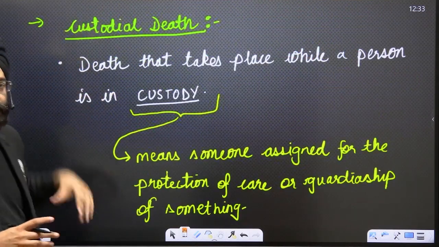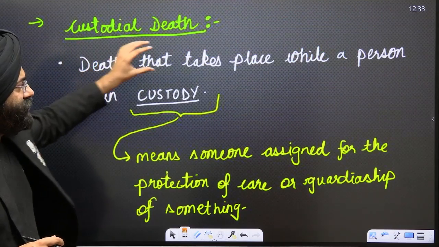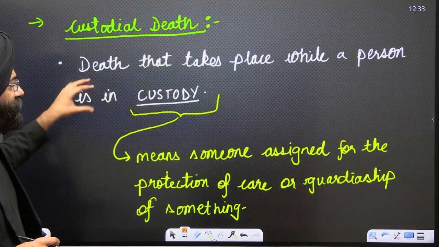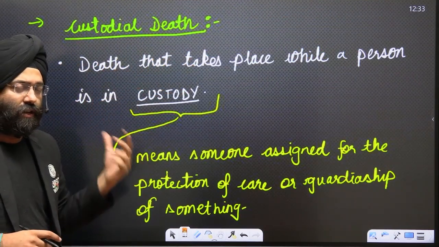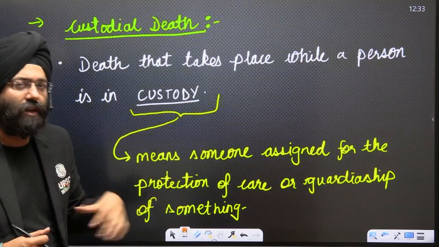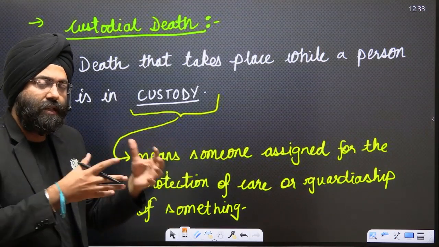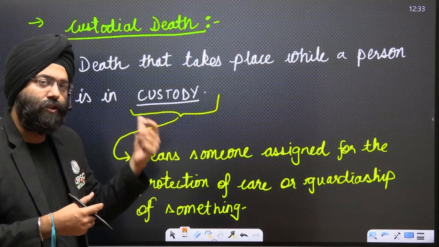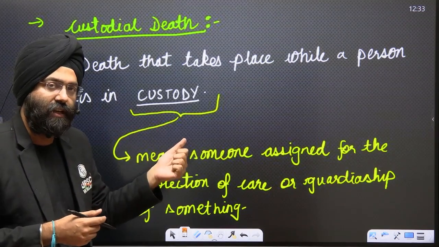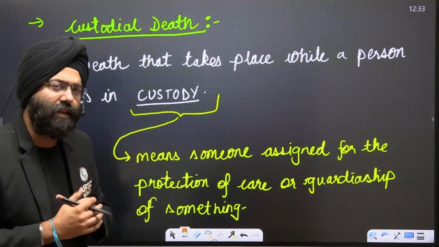What do you mean by custodial death? Death that takes place while a person is in custody, whether it is police custody or judicial custody, which we have to compare. But when a person is in custody and the death takes place, that is custodial death. Now, what do you mean by the word custody?